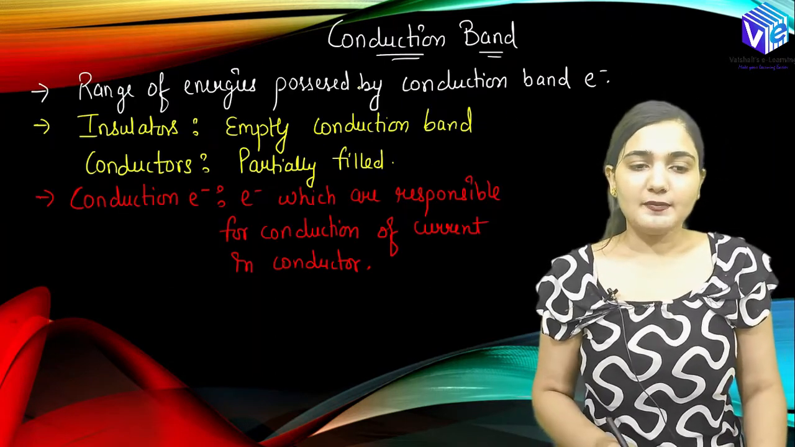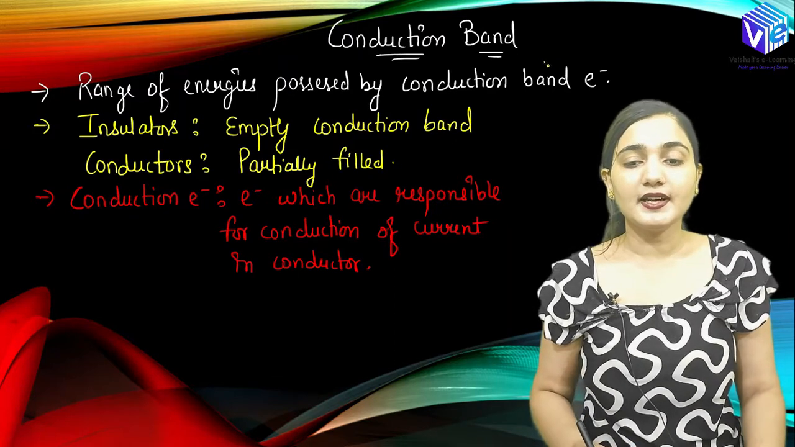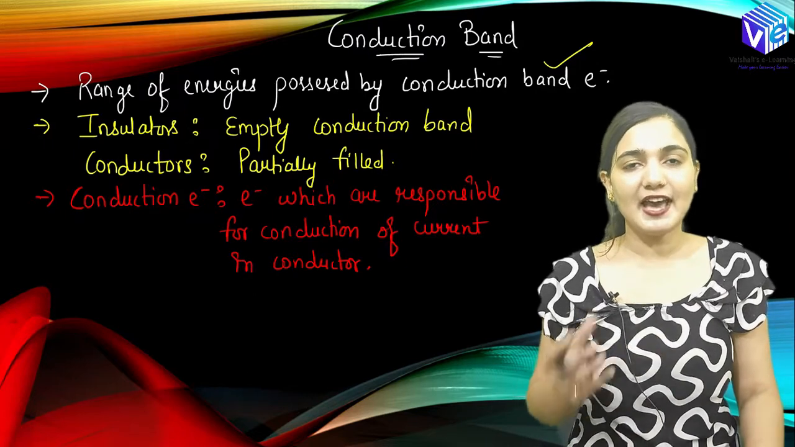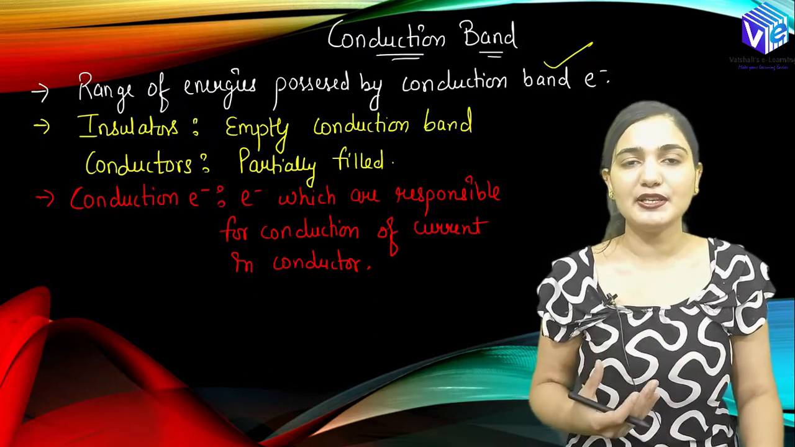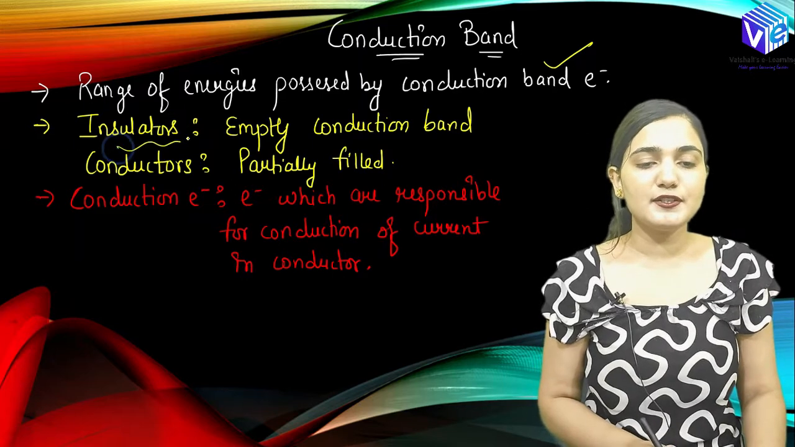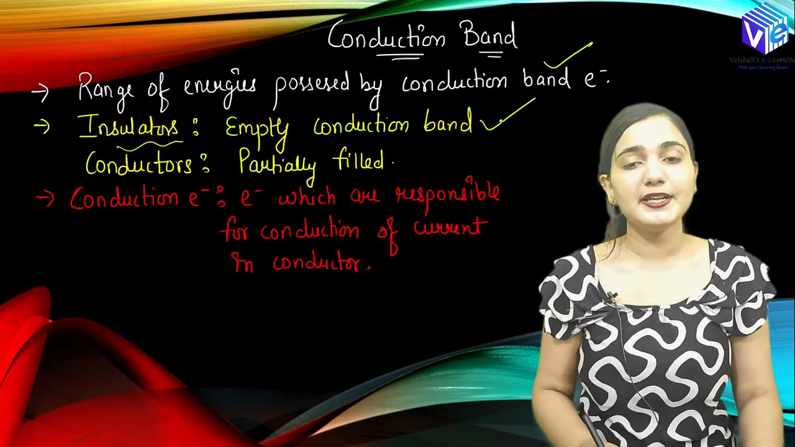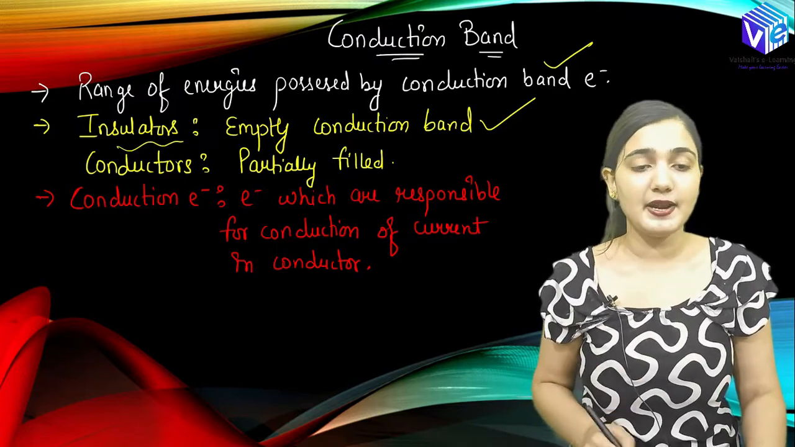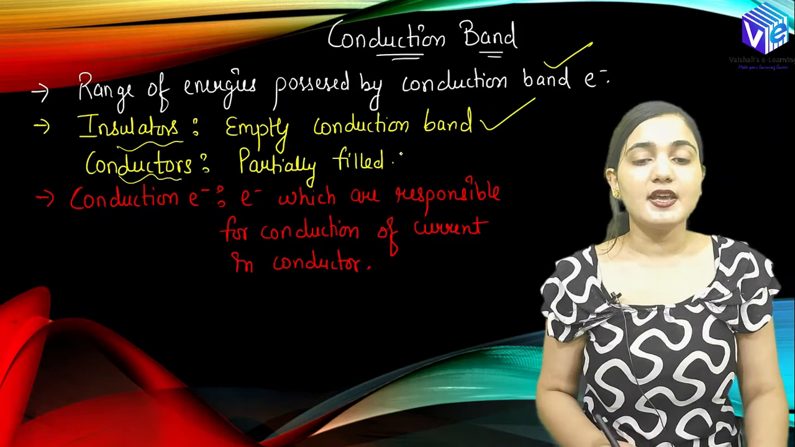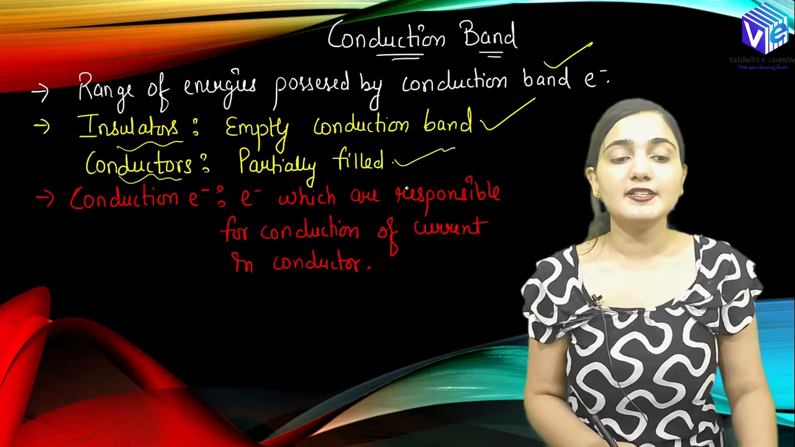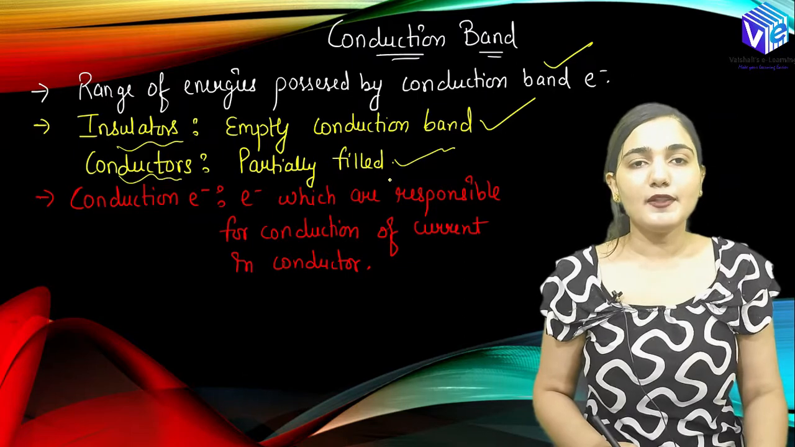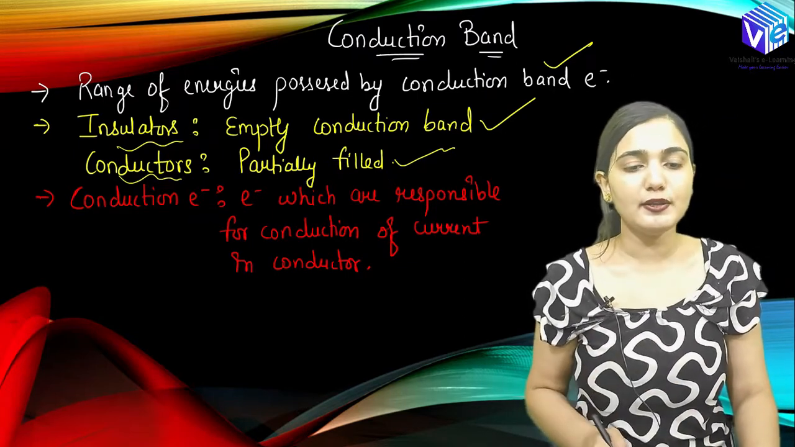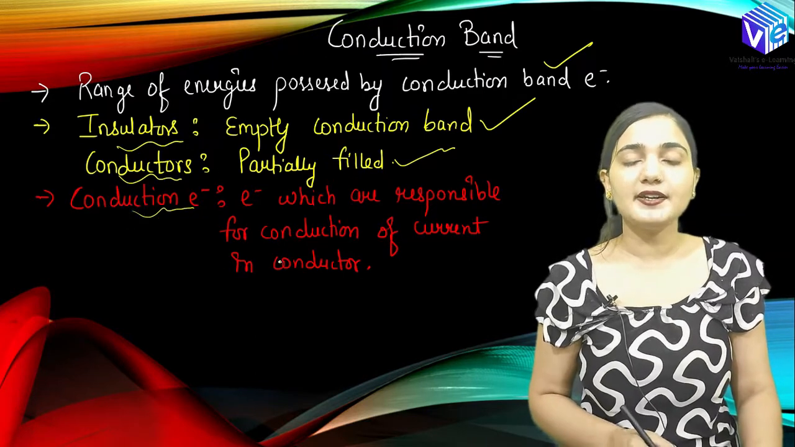Now coming to the conduction band, the range of energy possessed by the conduction band electrons is the conduction band. Now we have different types of material, based upon which I am going to tell you about the conduction band. So we have the insulator. For an insulator we will be having an empty conduction band. We will not be having a single electron in the conduction band. But if I talk about the conductors, for the conductors, the conduction band is partially filled. So it depends upon the material that the conduction band will be having electrons or it will not be having electrons.